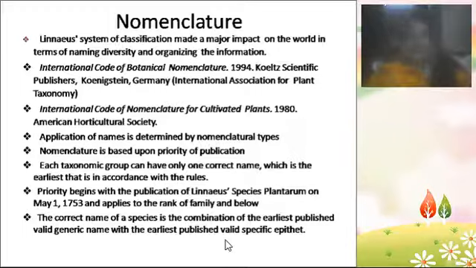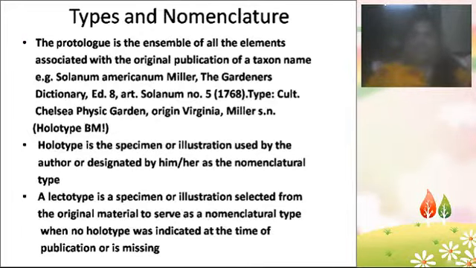Once the name of the genus or the name of the species is used, those names can't be repeated. The same applies to kingdom, division, order and class. So for every taxon this rule applies. If anyone uses a name, that same name shouldn't be used by the next person. These are all the nomenclature rules put forward by ICBN, the International Code of Botanical Nomenclature.